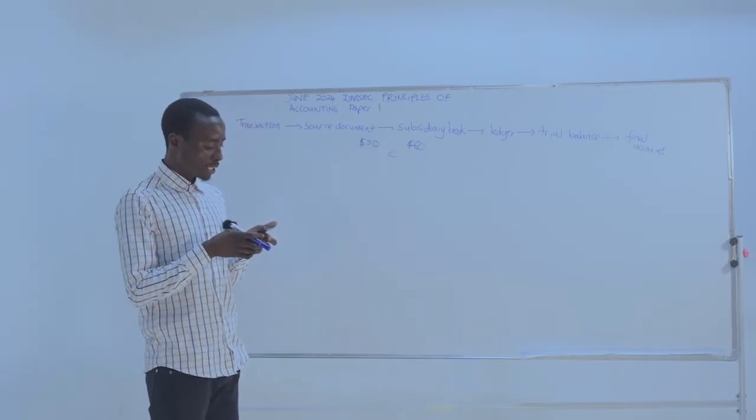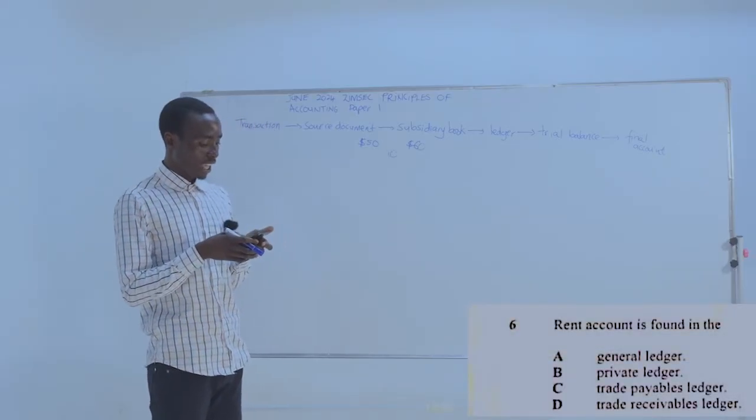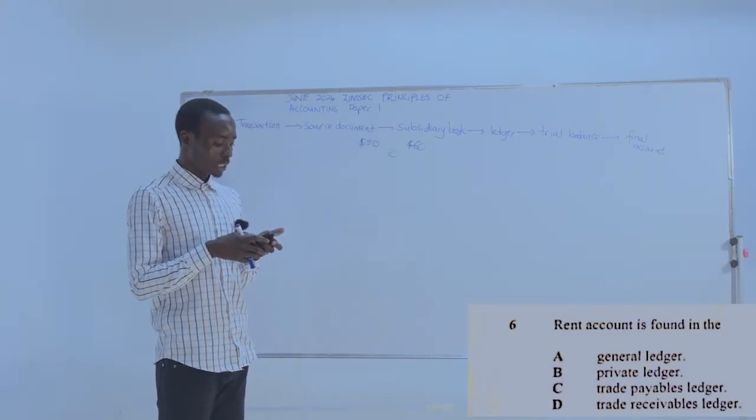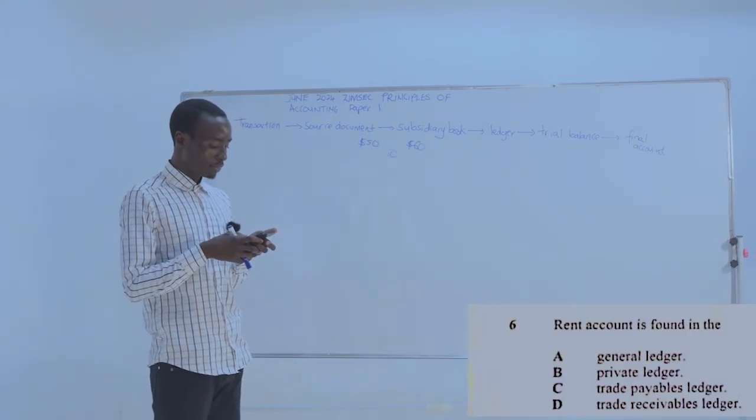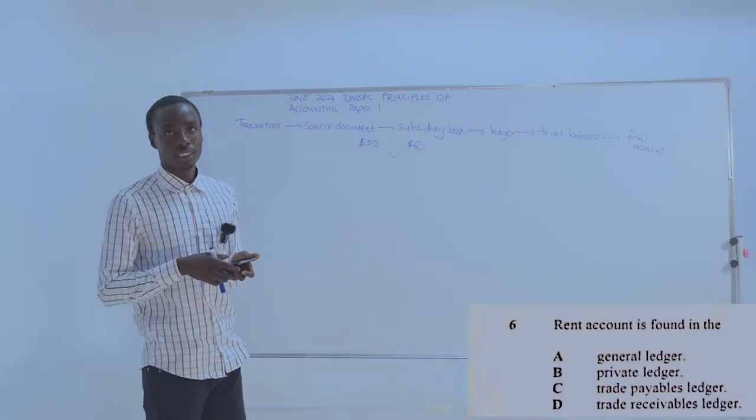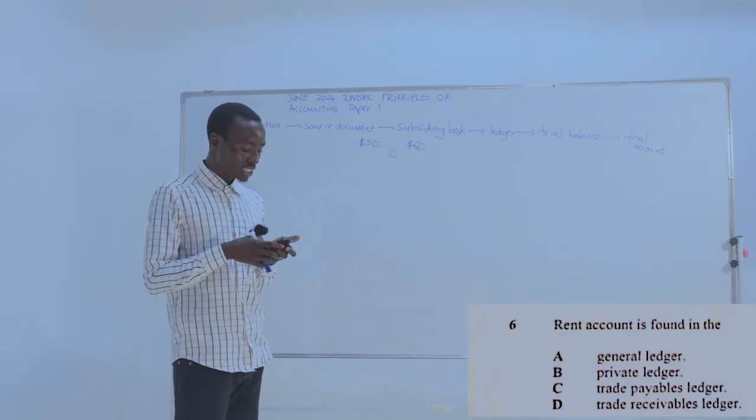Let's move on to number 6. Rent account is recorded in the A, general ledger, which is the correct answer. B, private ledger, it's a wrong answer. In private ledger, you find the capital account and the drawings account. Then C, trade receivables ledger.